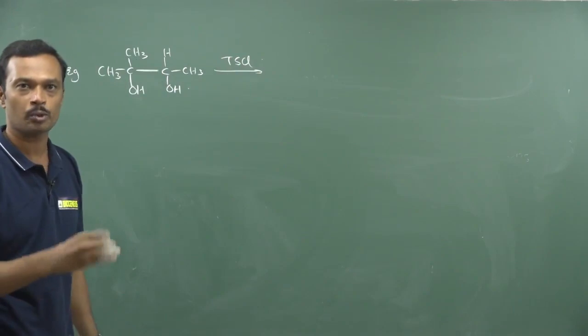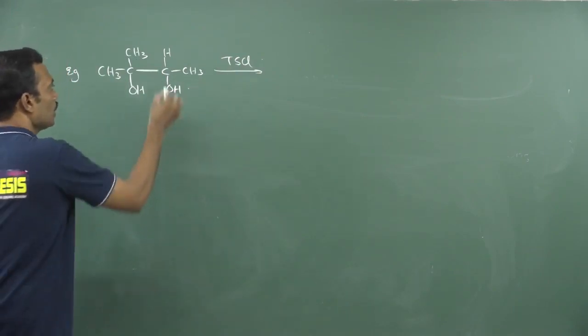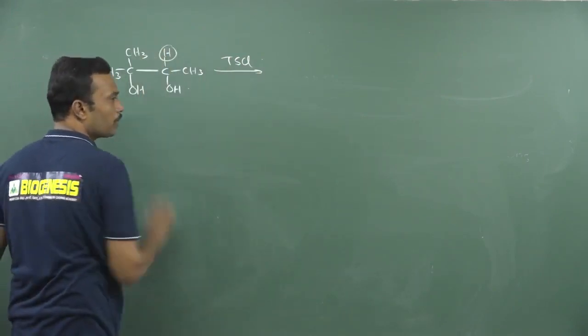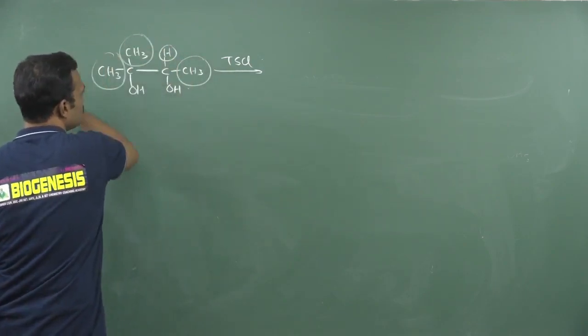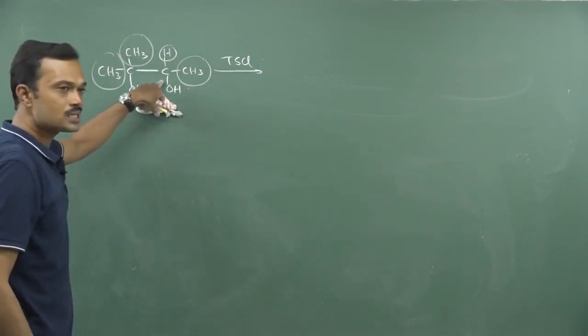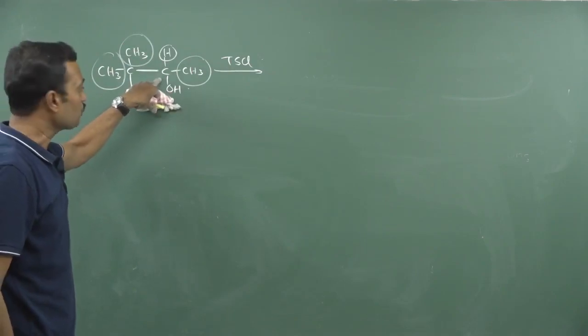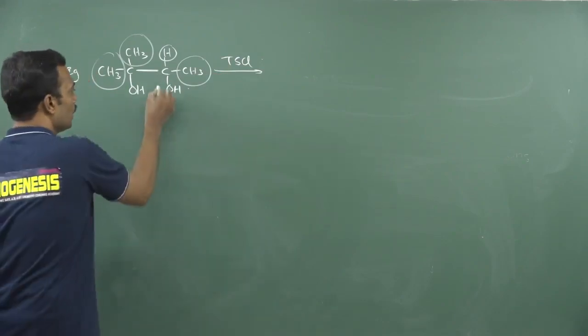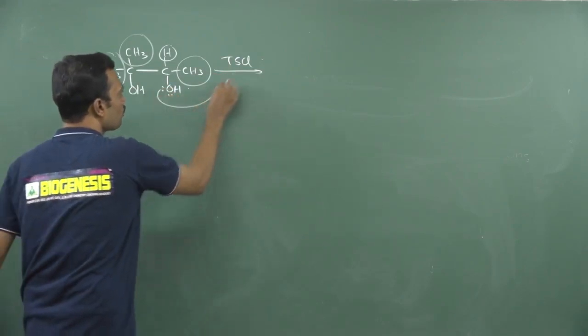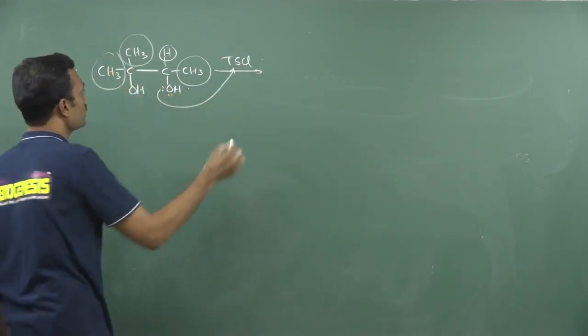Adding Ts group on hydroxy is called tosylation. Now, here hydrogen and a bulky group are present. Here it is a bulky group. Here two bulky groups are present. So whichever carbon has less crowding groups, that particular hydroxy group is responsible to attack on tosyl. Now these lone pairs are highly nucleophilic in nature, it will attack on tosyl, chloride is removed.